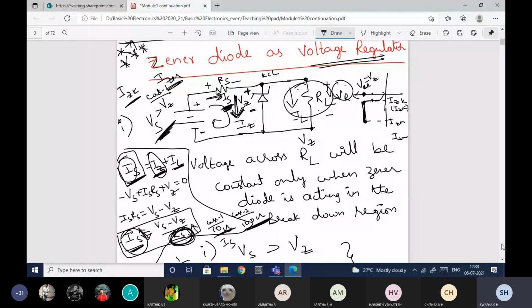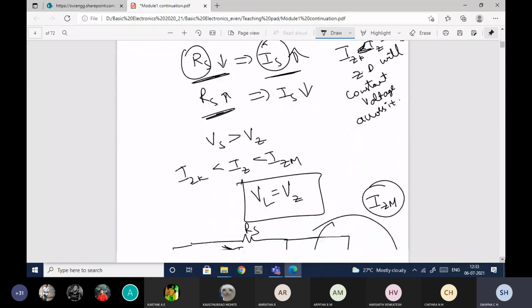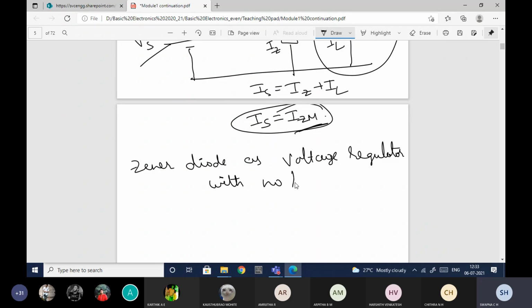So let me just remove the load. The next one is Zener diode as voltage regulator with no load. No load in the sense there won't be any load.